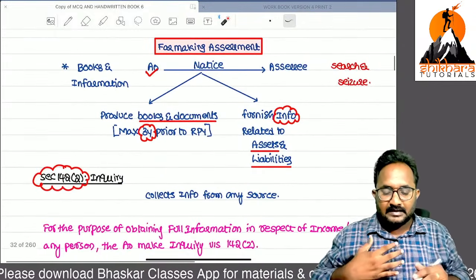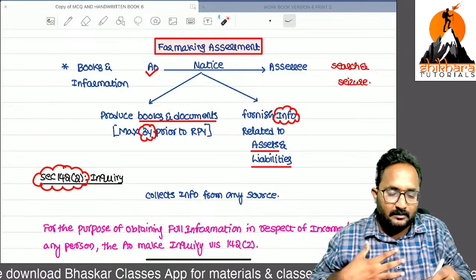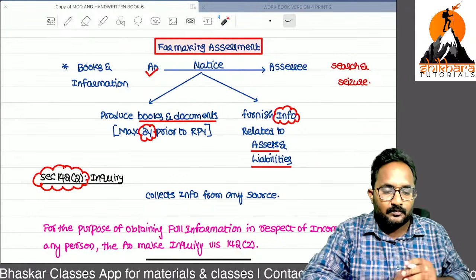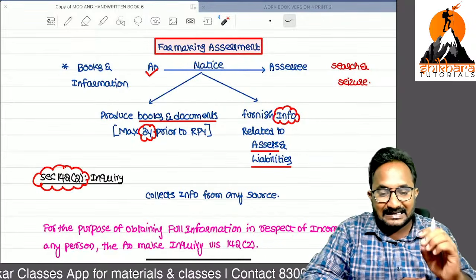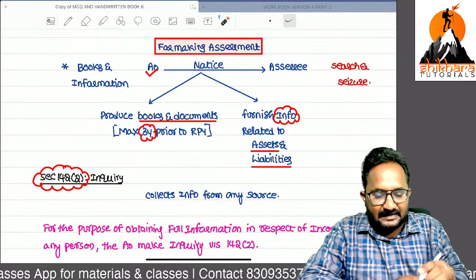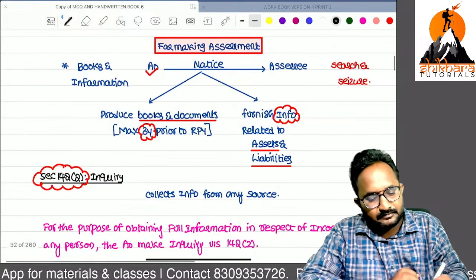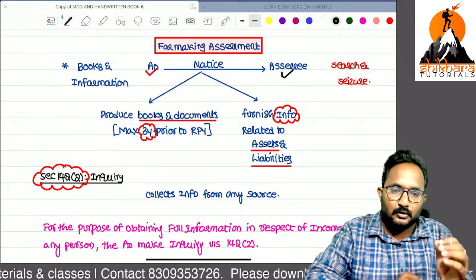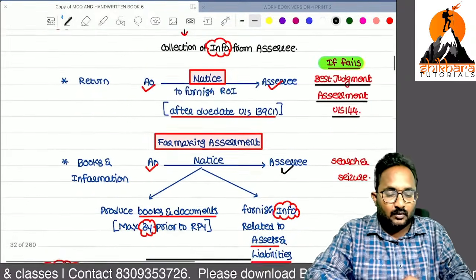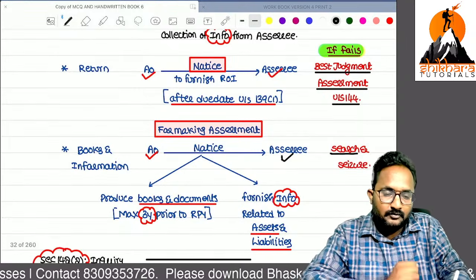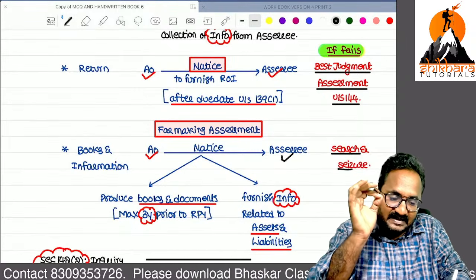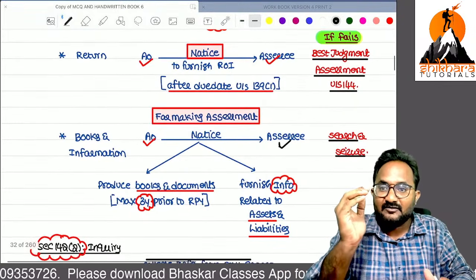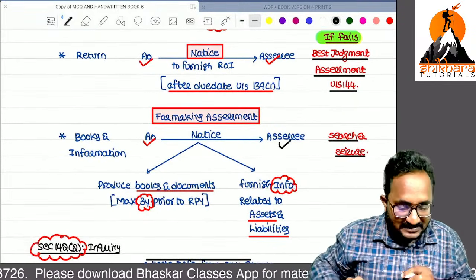Now, sir, they want your books of accounts, documents and information for conducting the assessment. If you have not submitted these things at all, if the SSC has not submitted these documents, books and information, then what is the thing, ma? So no problem. If you have not submitted, we will conduct the search and seizure in your residential premises or business premises, and we can collect that information and documents.